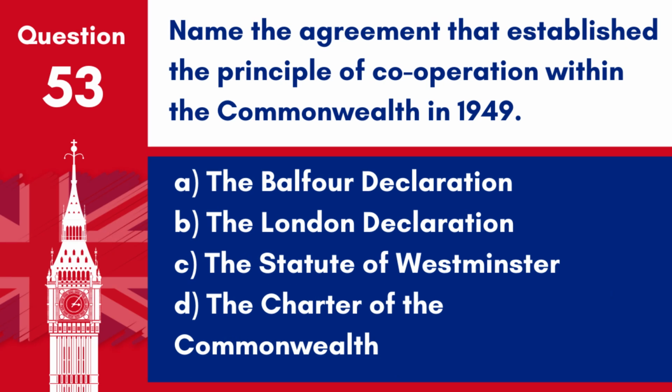Question 53. Name the agreement that established the principle of cooperation within the Commonwealth in 1949. A. The Balfour Declaration. B. The London Declaration. C. The Statute of Westminster. D. The Charter of the Commonwealth. Answer: B. The London Declaration. The London Declaration in 1949 established the principle of cooperation within the Commonwealth.